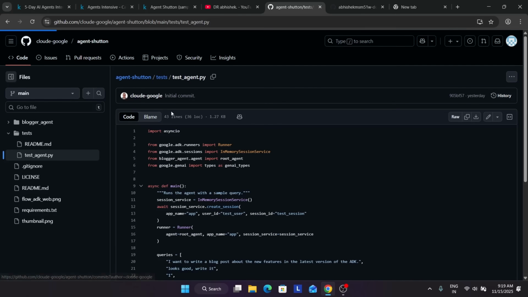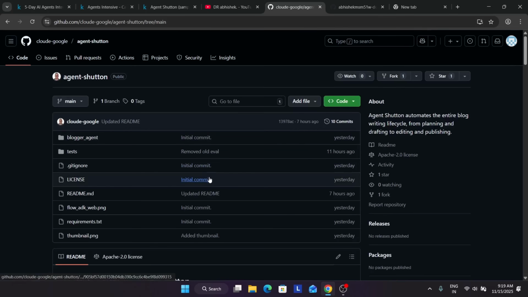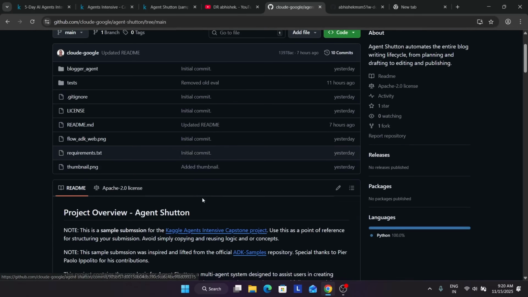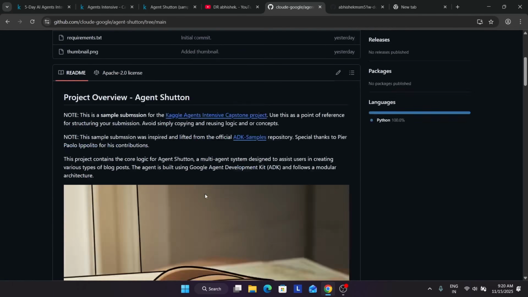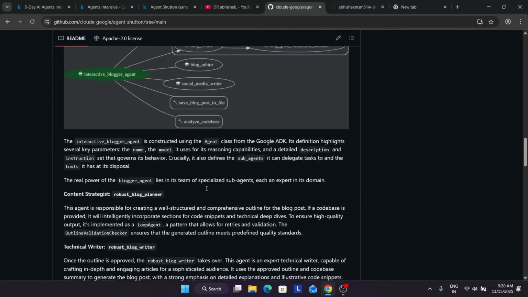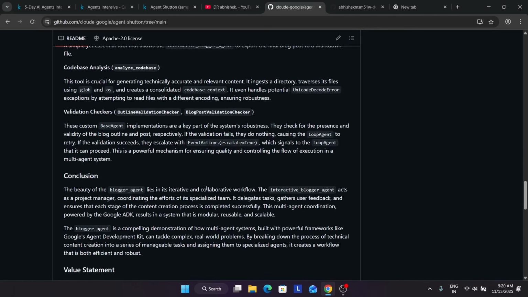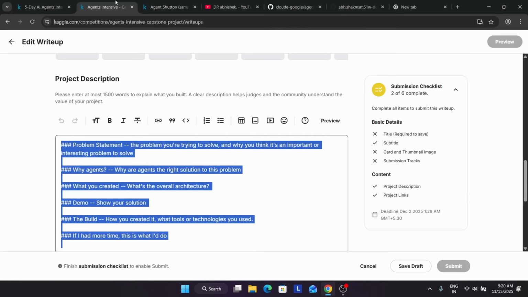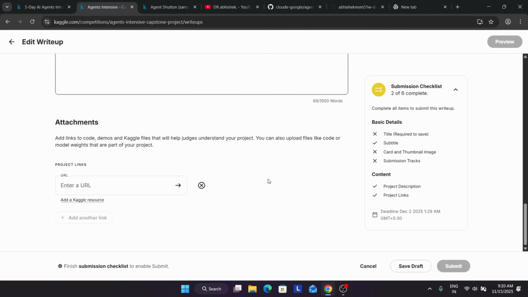So here you can clearly understand how we have to make a project and how we have to submit it, how we have to join a team. All these things are covered over here. You have to make a detailed submission like this only. Okay, you can take help from the AI, there is no issue, but for submission you need to take care of it.